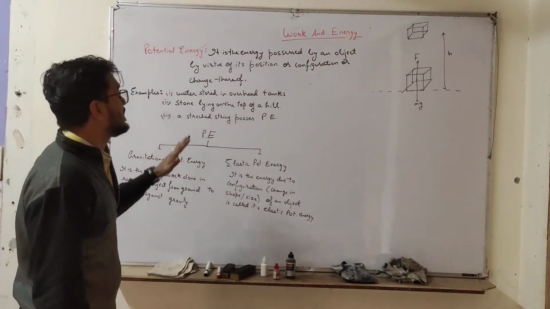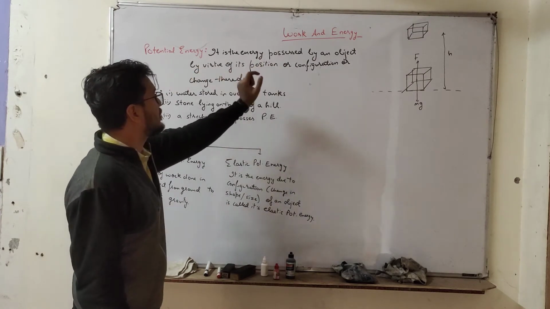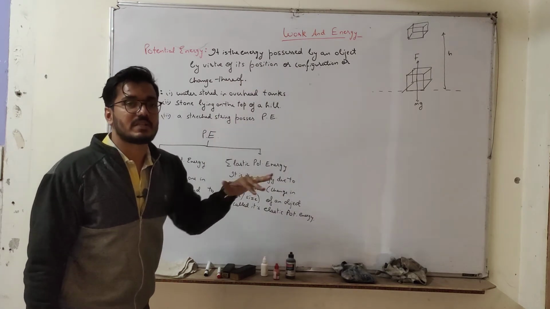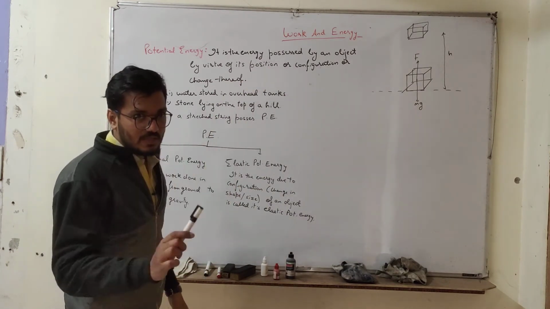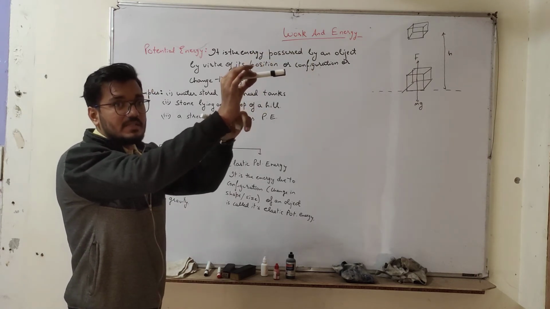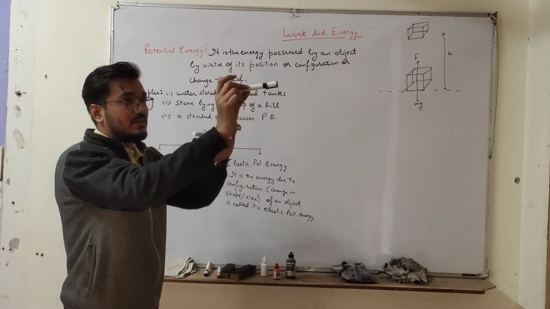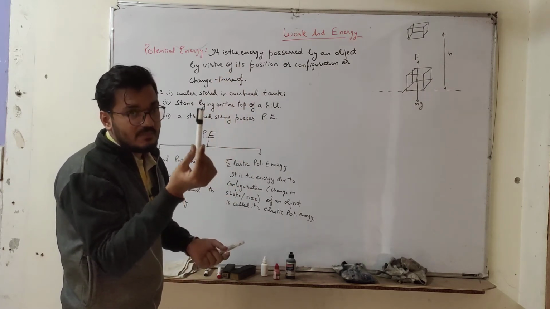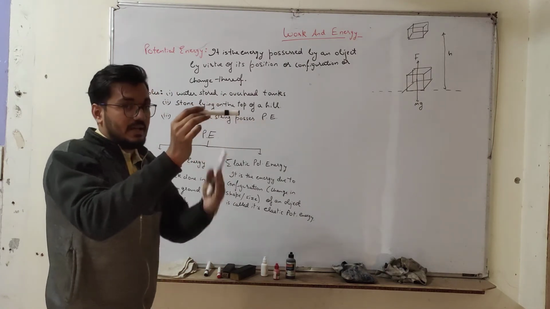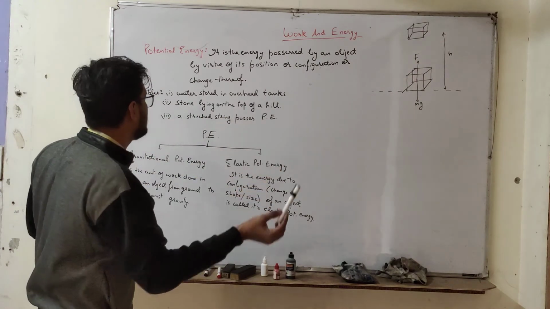So what is potential energy? It is the energy possessed by an object by virtue of its position or configuration or change thereof. Configuration means change in shape and size. If I talk about this marker, at this particular height this marker possesses some energy due to its height only, because it is at rest here. I am holding it, but due to its height it possesses some energy, right? That energy is potential energy. The energy due to its position is potential energy.